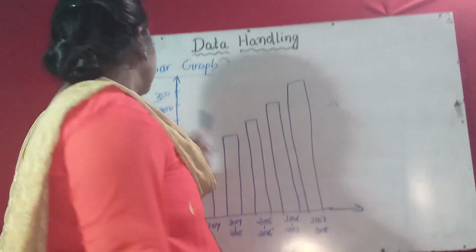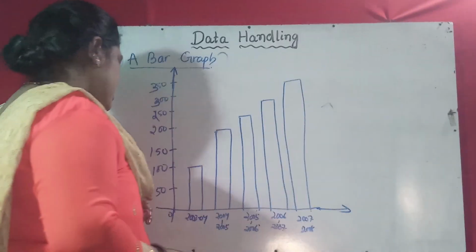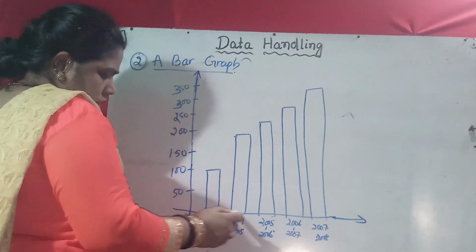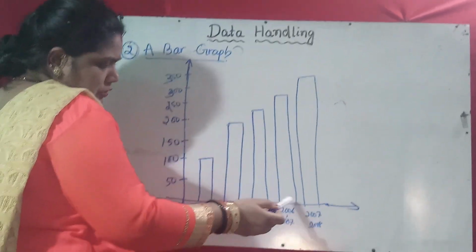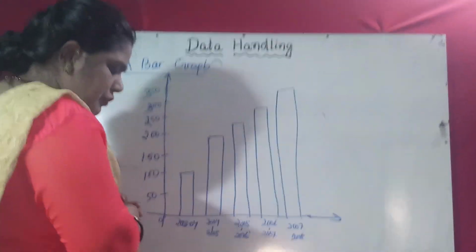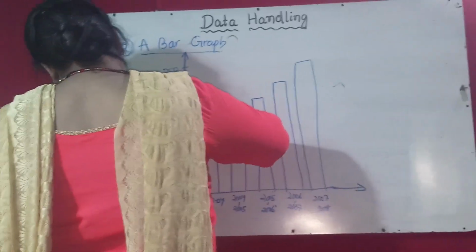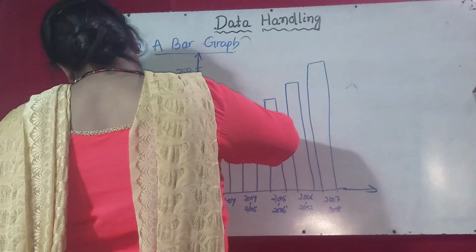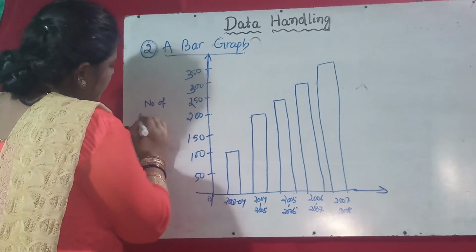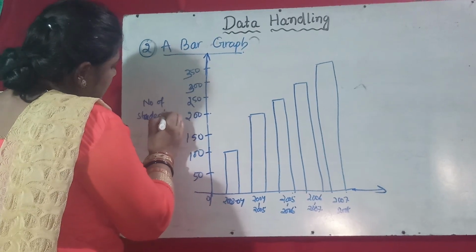So next, a bar graph. The bar graph is also the same thing. Look at this bar graph. There is a uniform distance, or uniform difference, between the bars. Here, given, this is the number of students in class 8.